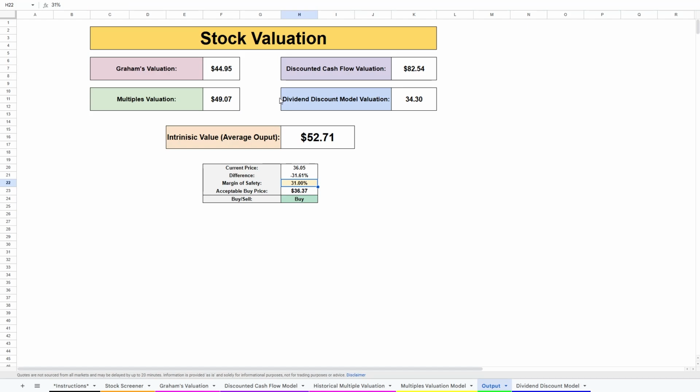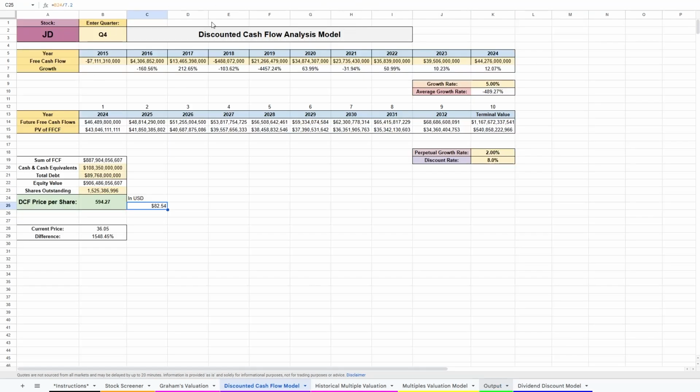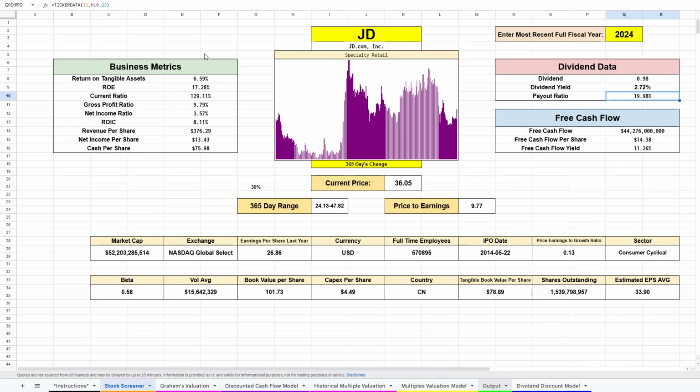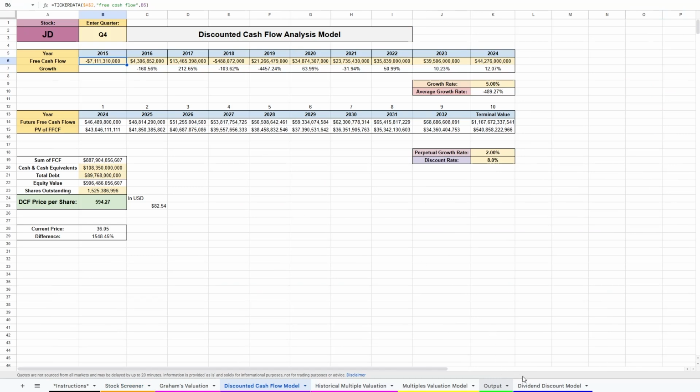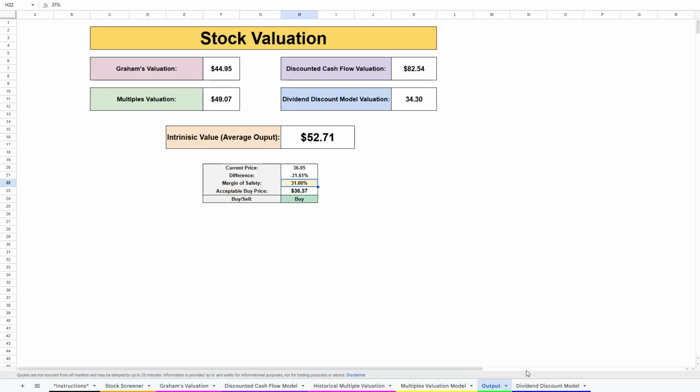Now, also looking at their free cash flow, we can see that they've managed to grow a lot, and this means that they have very capable management. Their business metrics look pretty good. Their valuation is pretty good. So all around, this is a great company. So they have a good valuation, good business metrics, good management, and I believe that this is a high quality company. Of course, there is the China factor.